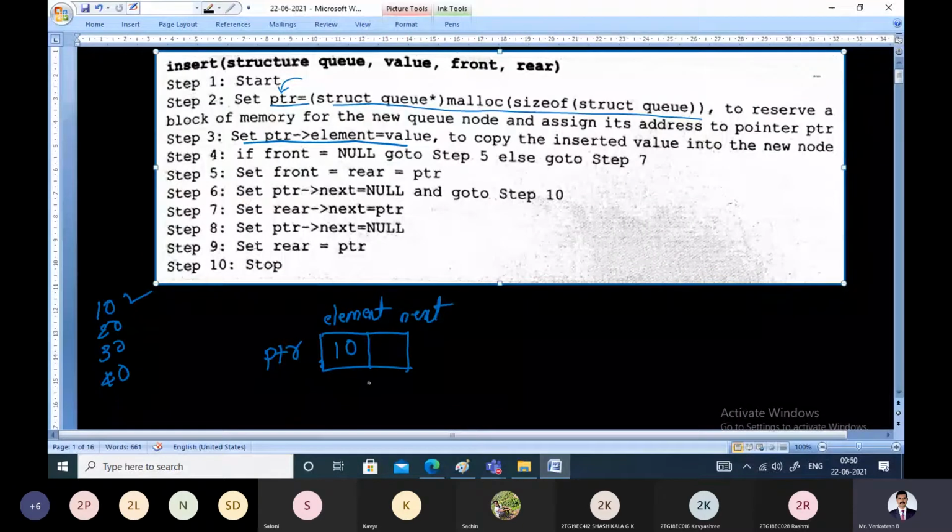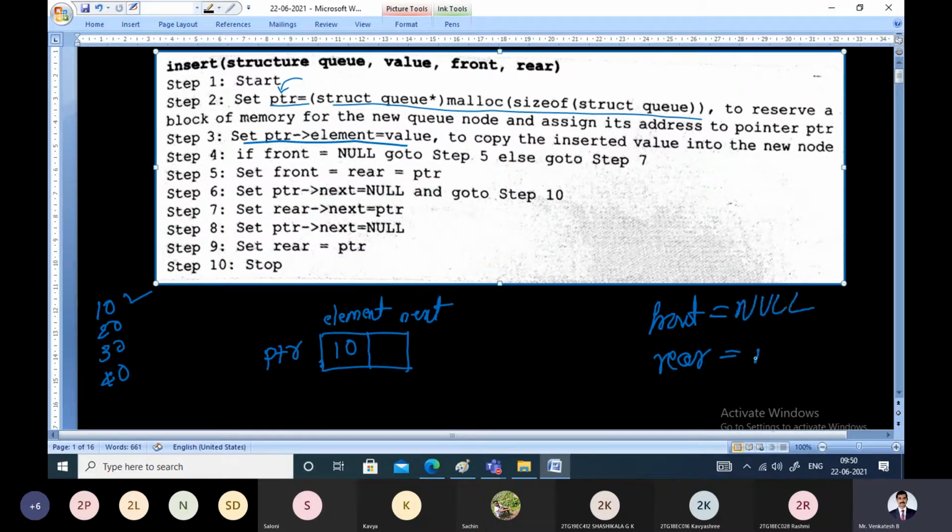Then whenever you create a new node, first check whether front is equal to null. Because if front is equal to null, it indicates there are no nodes in the linked list. In the beginning, front and rear both will be pointing to null. When front and rear both are pointing to null, we indicate that the queue is empty. There are no nodes in the queue. So first check whether the queue is empty. If the queue is empty, then this node itself will become the very first node of the linked list.